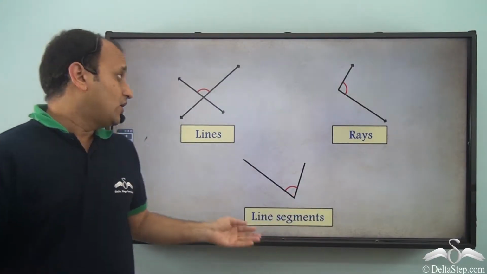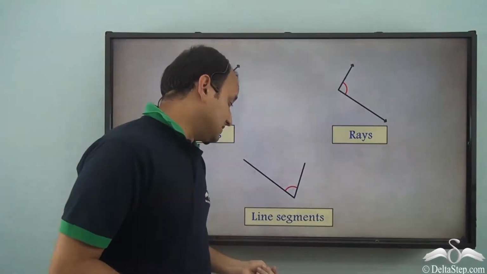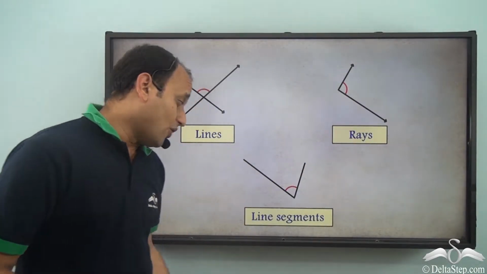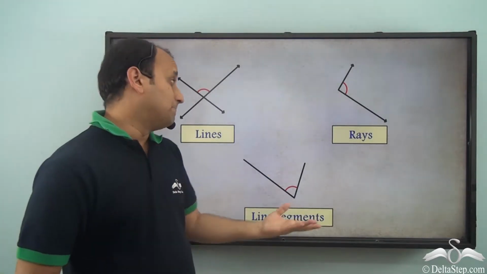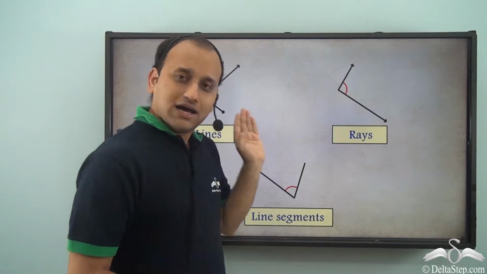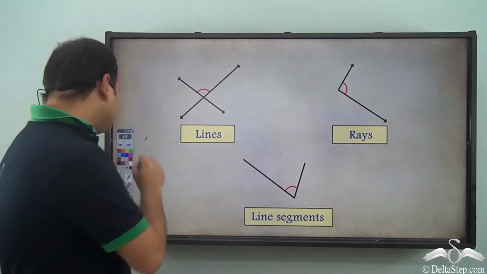We know that all these are angles. So angles can be made by lines, rays, or even line segments. But in all the three cases, these are the angles. Now,